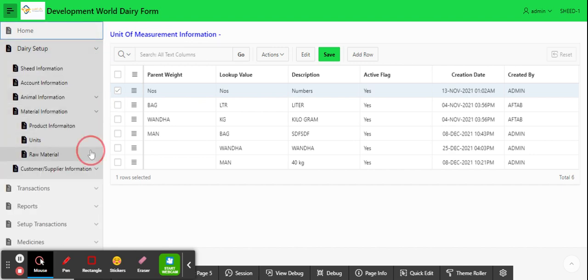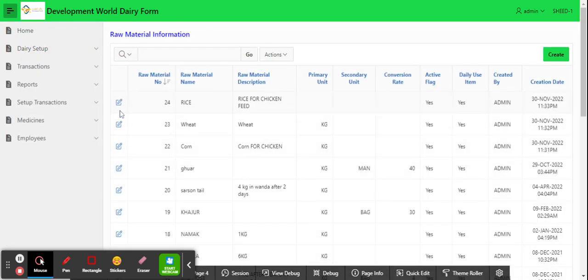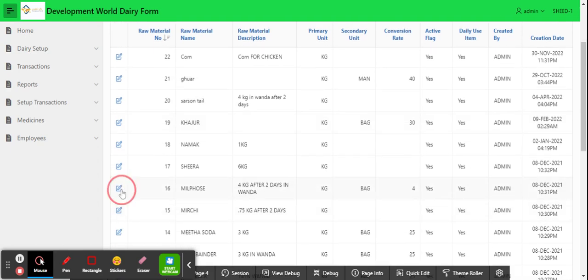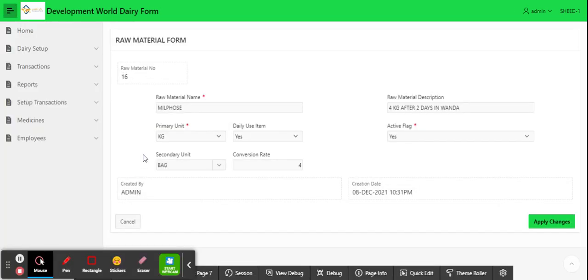After that, we have the raw material information. Here will be the raw material name, its description, and primary unit in kg. It is daily basis use, yes or no, and the secondary unit conversion rate.